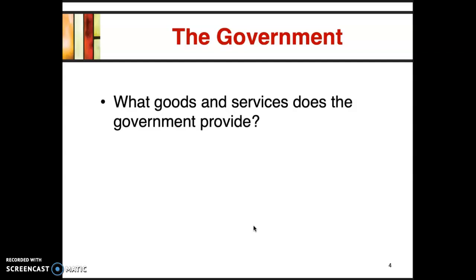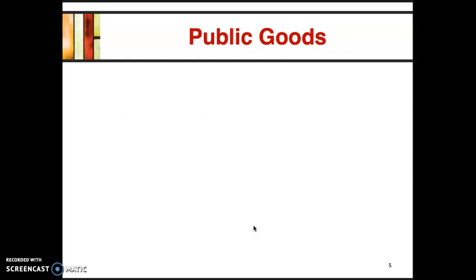The majority of the goods and services the government tends to provide are called public goods, so that's what we're going to be looking at next. So what are public goods? Think of a public good as any good that is both non-rival and non-excludable.